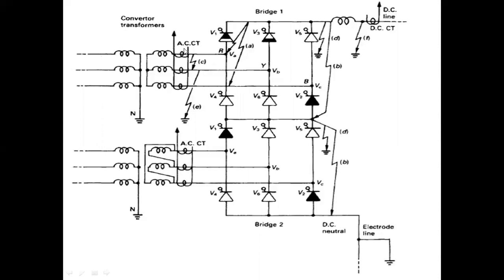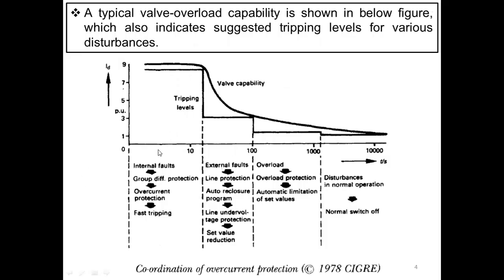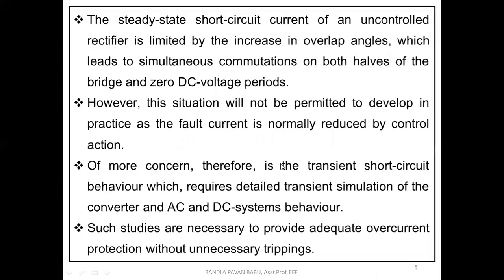In the sense, the circuit breakers can come into action. So that is the best suited method, so that our converter transformer may be protected. Likewise, many other examples we'll see one by one. So this is one of the cases. Like that, we need to simulate properly, and that depends upon the magnitude as well as the time period of the fault current.